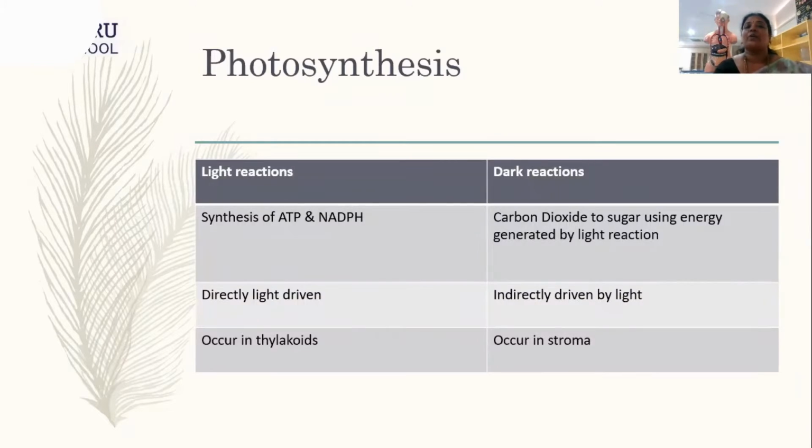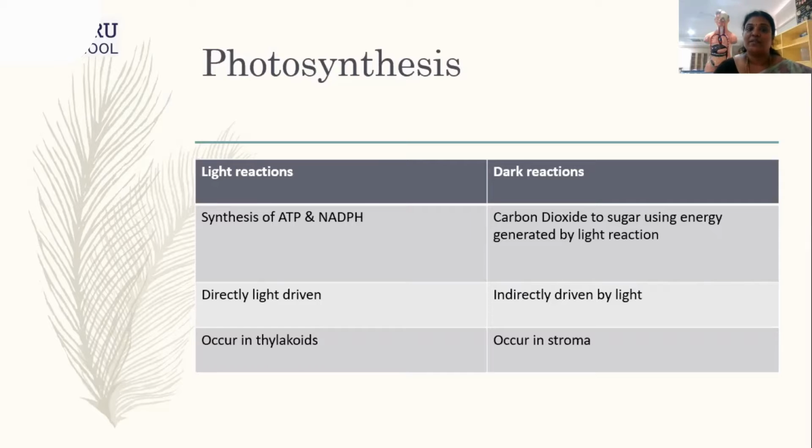So when I'm talking about photosynthesis, just now I said that the sugar will be produced, isn't it? So to produce the sugar, photosynthesis will happen in two parts. First one is the light reaction and the second one is called the dark reaction. So what is light reaction and what is dark reaction?